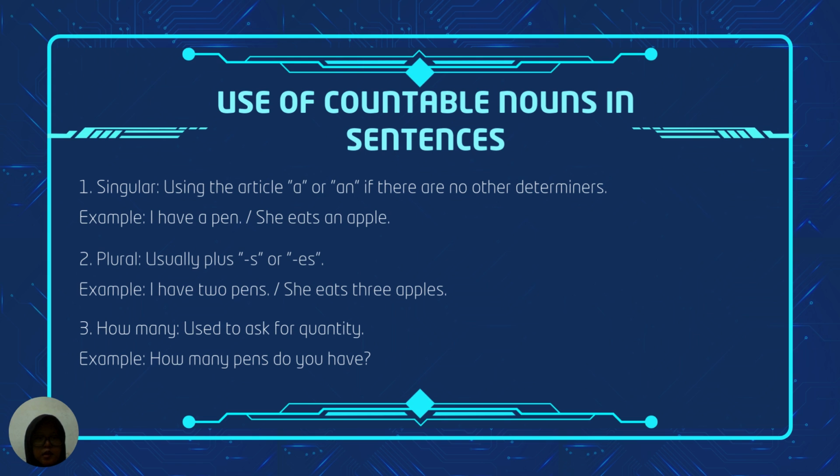Use of countable nouns in sentences. First is singular. Using the article a or an if there are no other determiners. Example is I have a pen, or she eats an apple. Second is plural, usually plus s or es. Example is I have 2 pens, or she eats 3 apples. Third is how many, used to ask about quantity. Example, how many pens do you have?